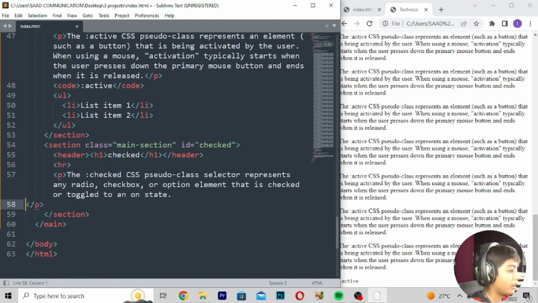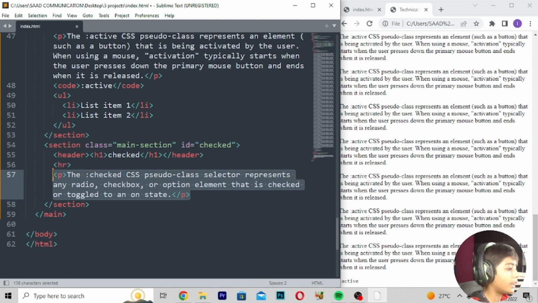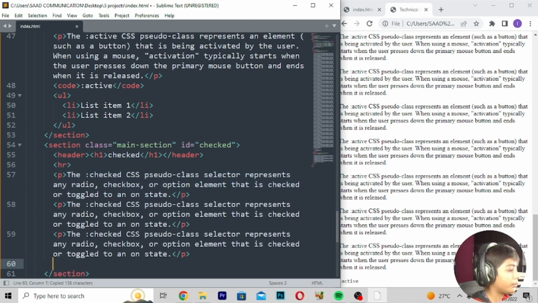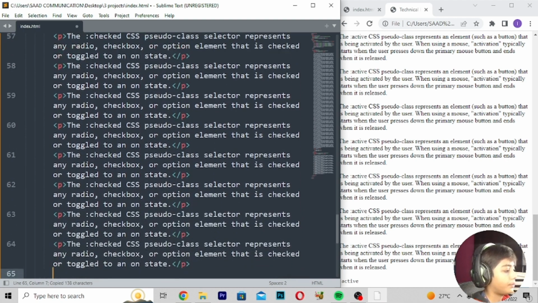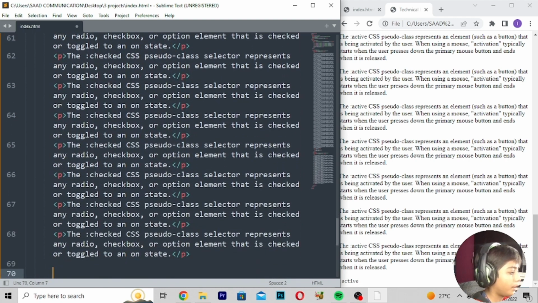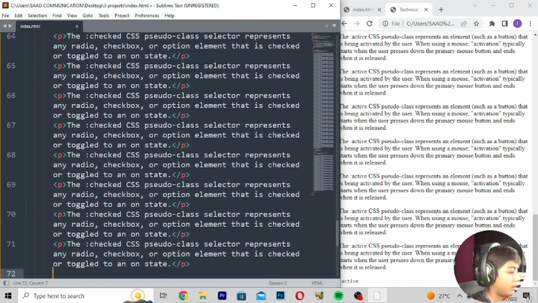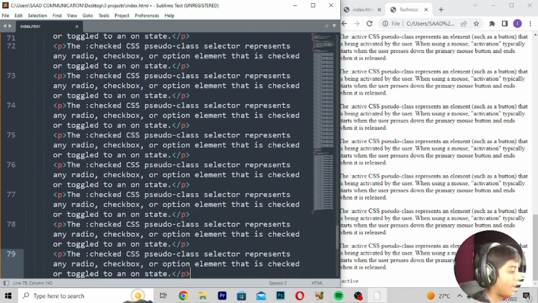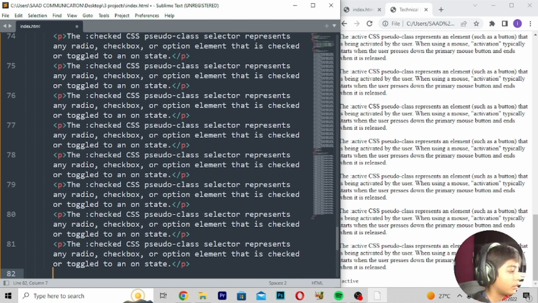You can write anything in the paragraph, okay? Paste, enter press, okay? 81 times, it is good.